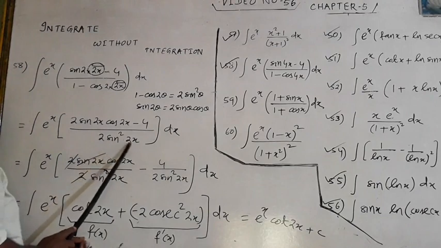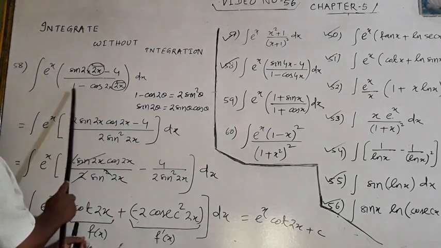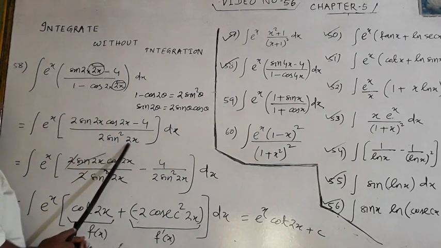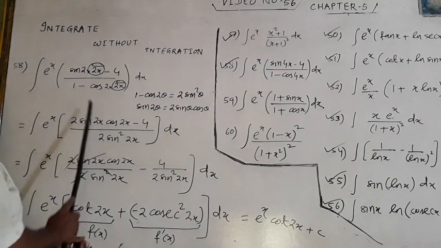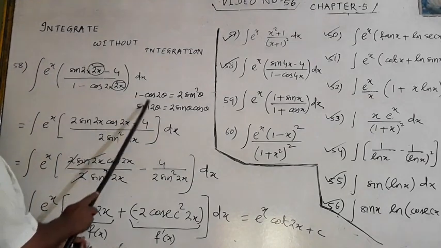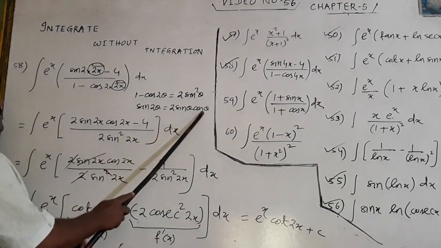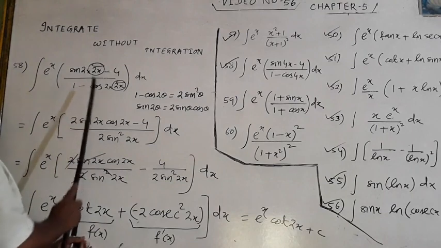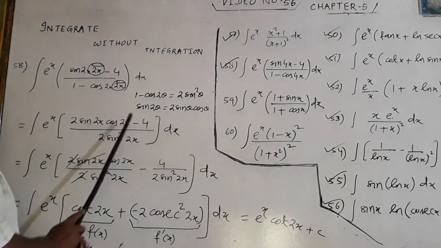2 sin square theta means what? 2 sin square theta is 1 minus cos 2 theta, with theta being 2x. And sin 2 theta is what? 2 sin theta cos theta. Means 2 sin theta cos theta is 2 sin 2x cos 2x, minus 4.